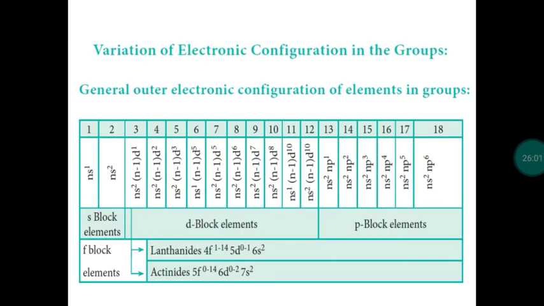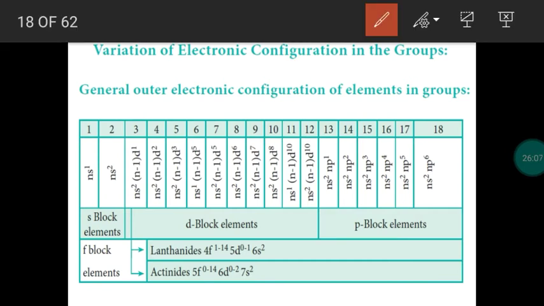Then, as we told already, the periodic table has 4 blocks: S block, P block, D block, F block. Right? The configuration of each one is given. What is the electronic configuration of each one? And the properties have been given in the book. S block elements usually are soft metals. They are electropositive in nature. Easily they lose the electron to form ionic compounds.